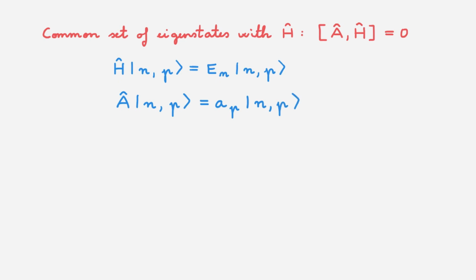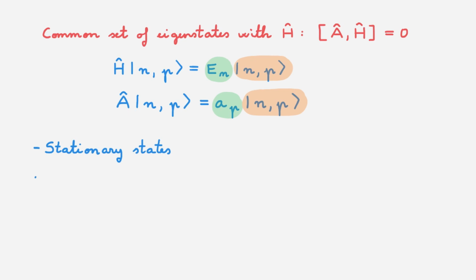In these equations, we label the energy eigenvalues of the Hamiltonian by E_n, and the eigenvalues associated with A by a_p. The eigenstates here and here are the same for the Hamiltonian and for A because they commute. We label this common eigenstate with the quantum number n associated with the energy eigenvalue and the quantum number p associated with the A eigenvalue. From the video on the Schrödinger equation, we know that the eigenstates of the Hamiltonian are called stationary states.